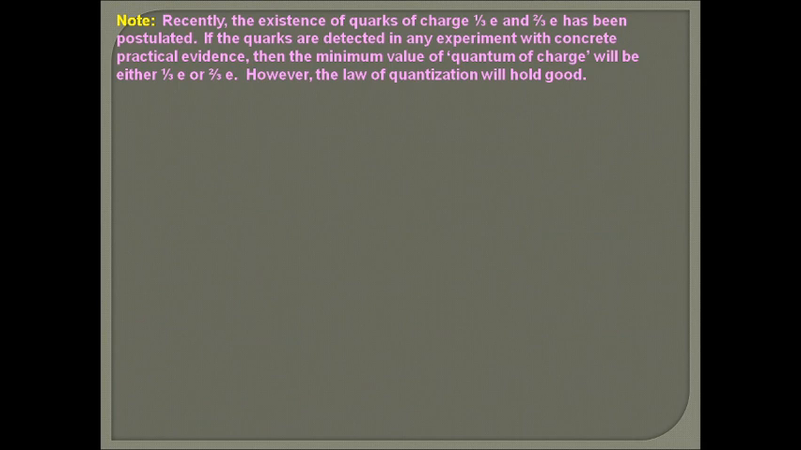Now next, recently the existence of quarks with charges of 1/3 e and 2/3 e has been postulated. If the quarks are detected in any experiment with concrete practical evidence, then the minimum value of quantum of charge will be either 1/3 e or 2/3 e. However, the law of quantization will hold good.